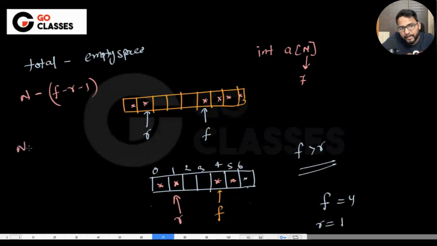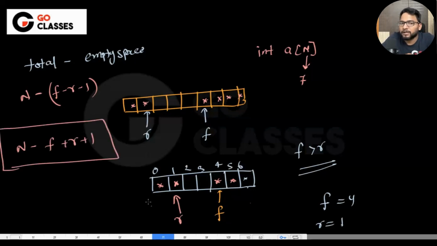So finally you have n minus f plus r plus 1, right? N minus f plus r plus 1. This is one formula that we get if we want to calculate the number of elements in the Q if f is greater than r.